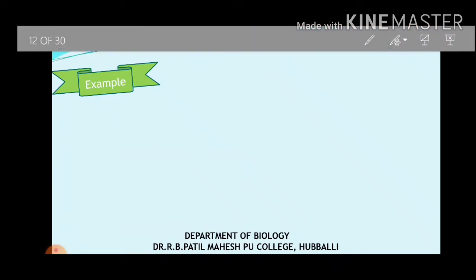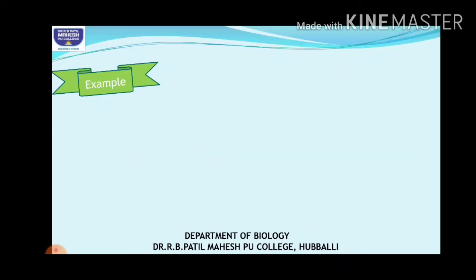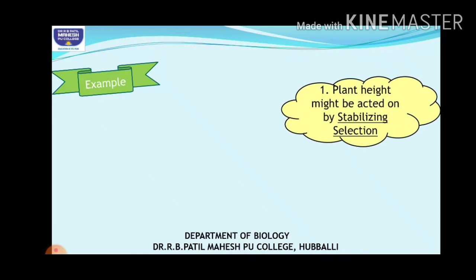One example I can quote here is plant height. How can we measure the height of a plant? When you compare the height of plants, you can say one is tall, the other one is dwarf, right?